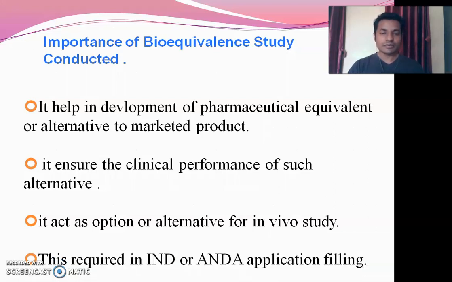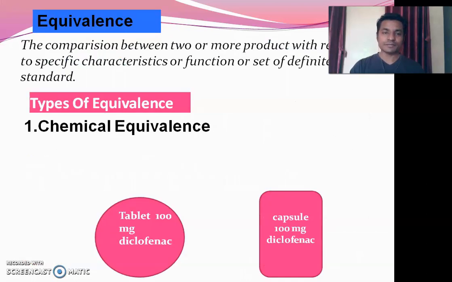Last, the bioequivalence study is required in the case of an NDA, that is a new drug application, or an ANDA, that is an abbreviated new drug application. These are the filing processes for getting approval of a manufactured product. So in that case we have to submit the data regarding bioequivalence.